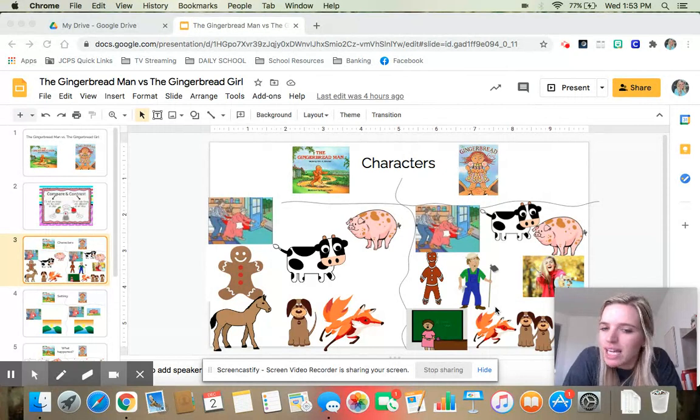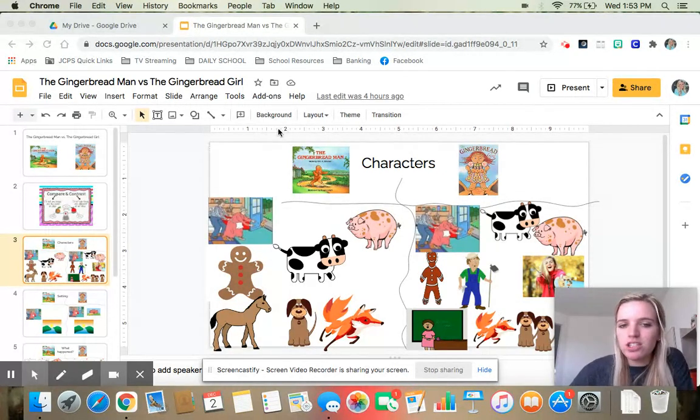Now, how are the characters different? Well, let's look at the Gingerbread Man. Well, he's a man and she's a girl. So that's something that's different. There's a horse in the Gingerbread Man, but there's not in the Gingerbread Girl. And I think that's it that's in that one.